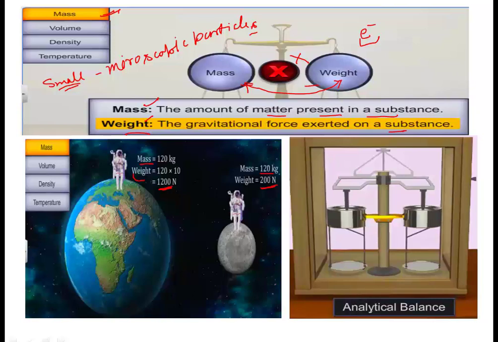Okay. So this is the analytical balance. In practicals of Prep +1, you will analyze this, right? This is the actual instrument which is used to weigh a substance.